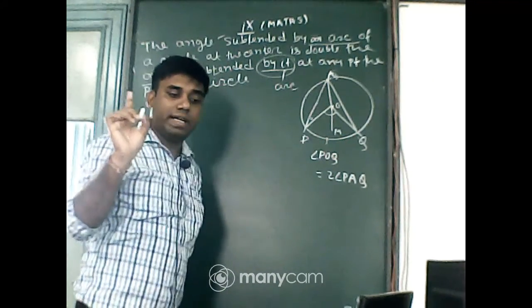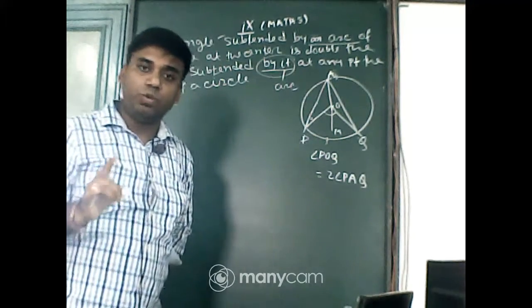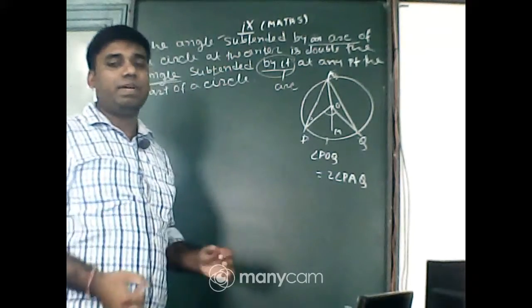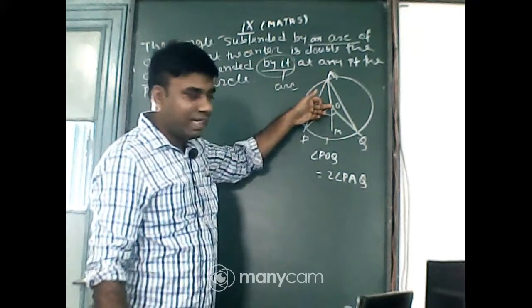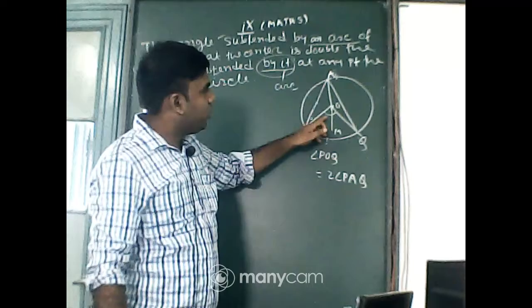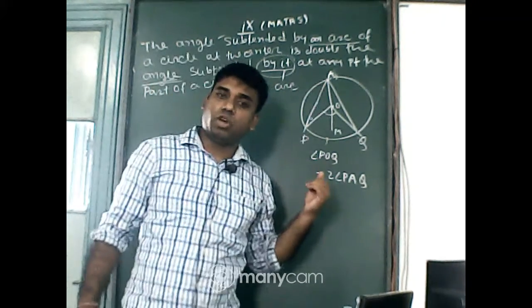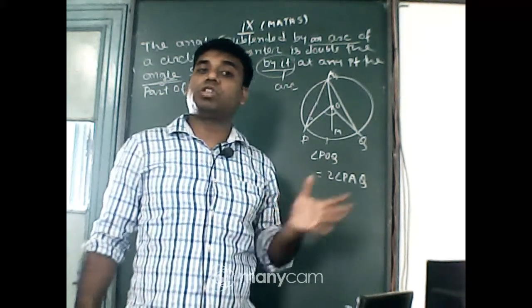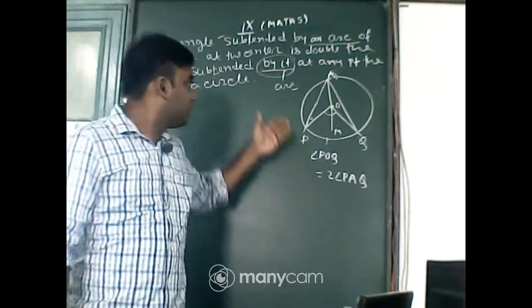Listen, I am explaining what is given, what is to be proved, and what construction is needed here. First, it is given that an arc of a circle makes an angle at the center and an angle at the circumference. That central angle will be double of that circumference angle. Students, previously I have solved many questions using this theorem, but I have not proved it. That's why in today's video I will prove that statement.